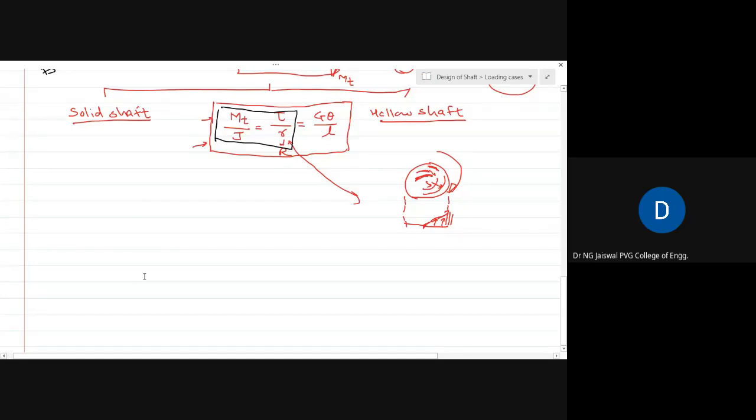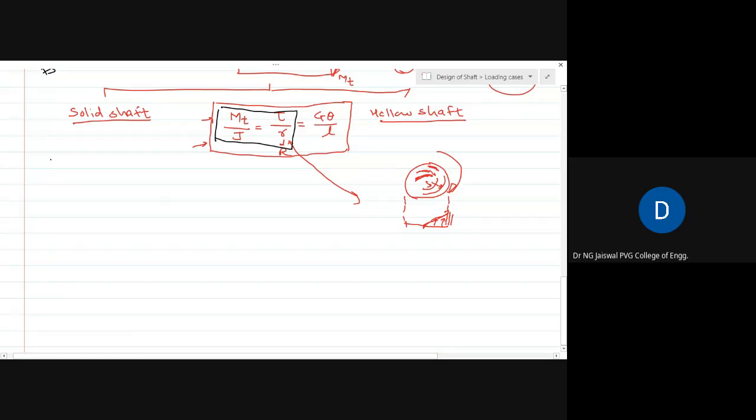Now, for a solid shaft, the torsional moment will be known to you. If it is not known directly, there will be some data given through which you can find out the torque. We'll see numericals where, if the torque is not given directly, what else will be given so that you can find out the value of torque. So torque is not a problem for us. Torque we can find out.